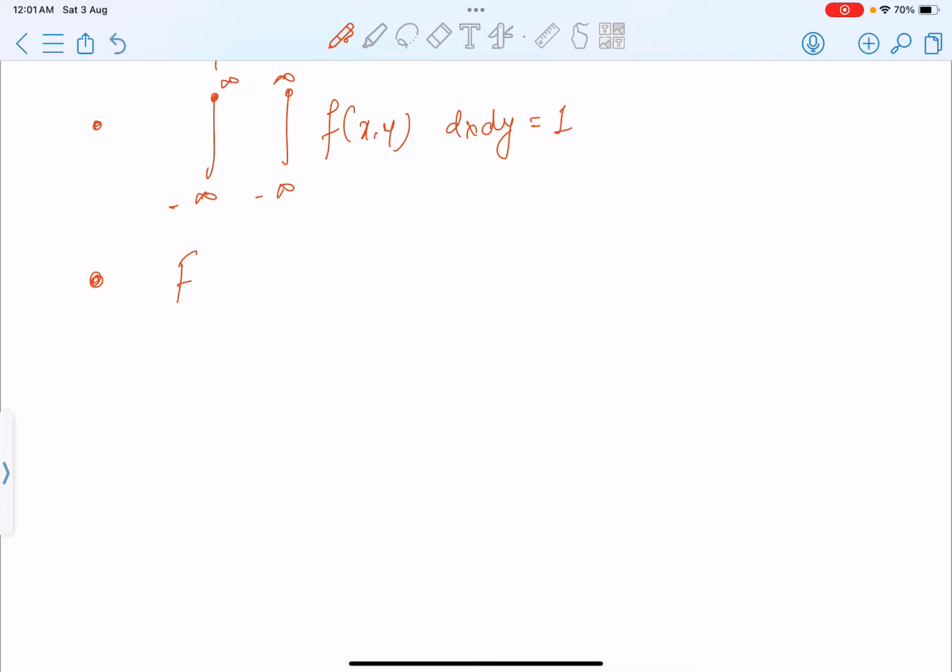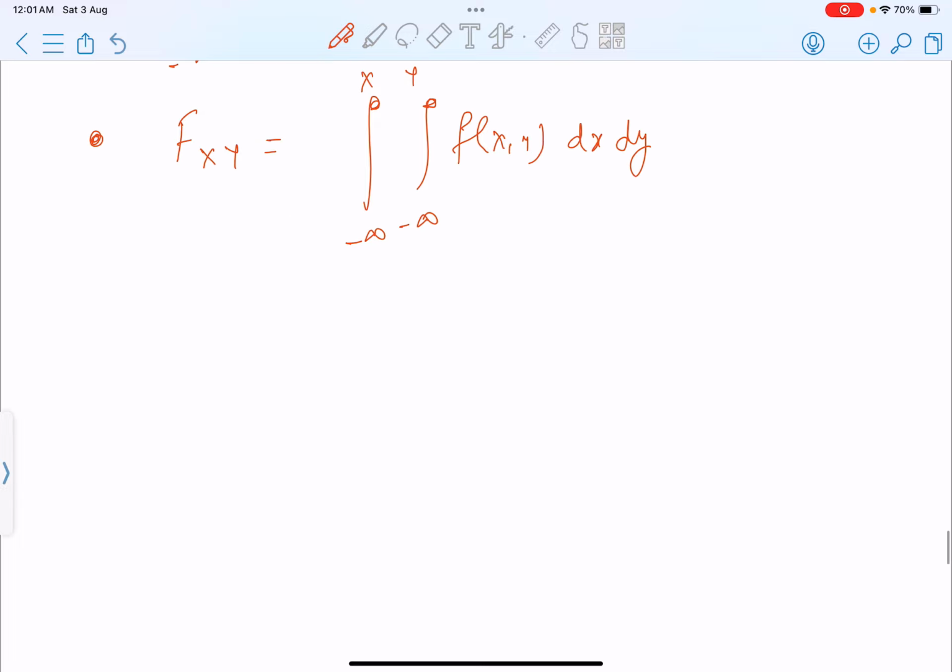That will become the distribution. And what will be the distribution function? It will be the integral from minus infinity to x and y of f of x comma y dx dy, correct? Correct. And that's how it will be.